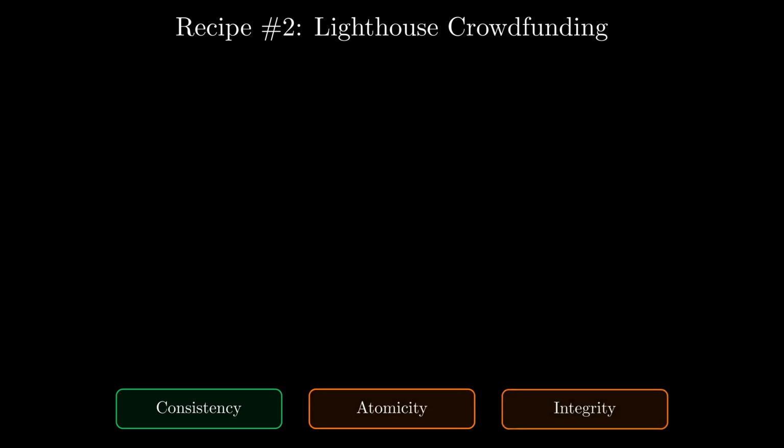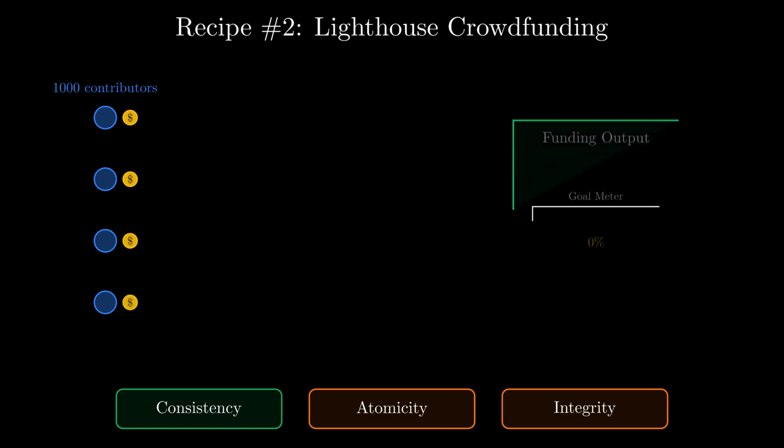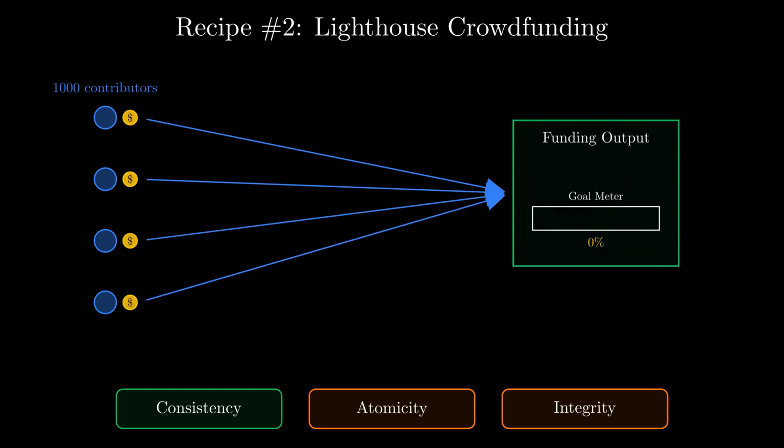Second recipe, lighthouse crowdfunding. The ingredients are consistency, atomicity, and integrity. Imagine 1,000 people want to fund a goal, but only if everyone else chips in too. Each contributor signs one input pledging their money, and they all point to the same funding output. Here's the clever part.